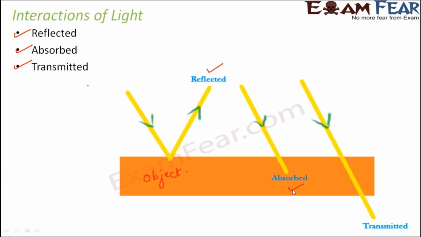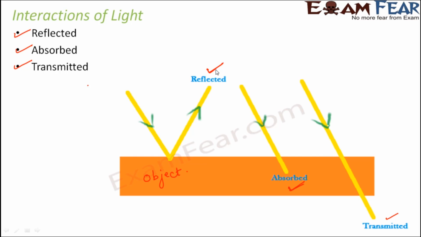When you talk about a translucent object, some part of light will get transmitted, some part of light will get absorbed and some part will get reflected. So depending on how much amount of light is reflected, how much is absorbed and how much is transmitted, an object is classified as a transparent, translucent or opaque object. Now, what decides what would be the interaction of light? How do we know how light is going to behave with a particular type of object?